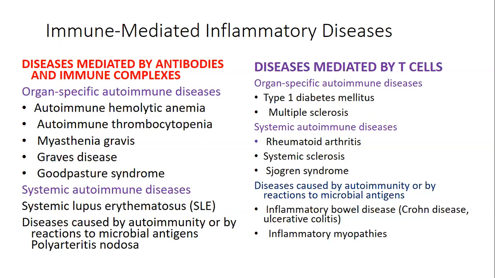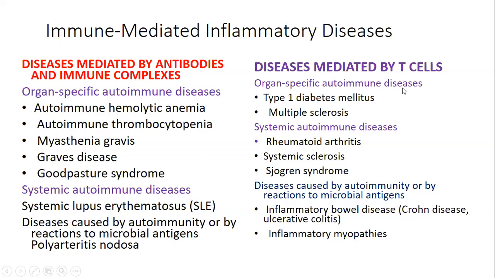It is the nicotinic receptors of the motor end plate. Graves' disease is against the thyroid. Goodpasture syndrome may be due to antibodies against the kidney and the lungs. Systemic autoimmune disease may be systemic lupus erythematosus, a generalized response with formation of excess antibodies or immune complexes. Then there are diseases caused by autoimmunity or by reaction to microbial antigen, for example, polyarteritis nodosa. Now, disease mediated by T cells.